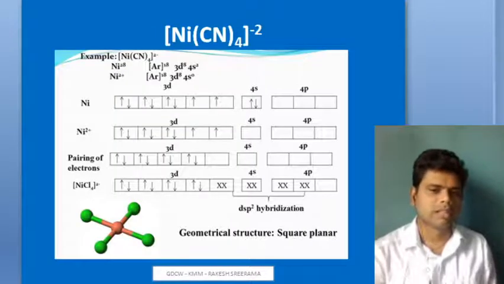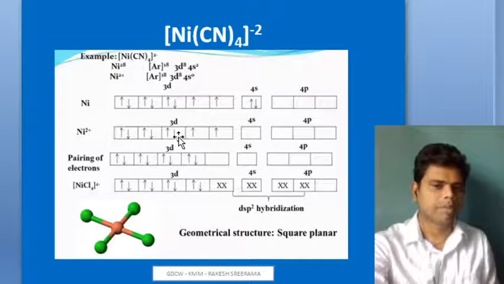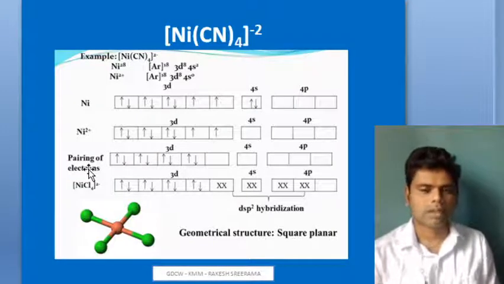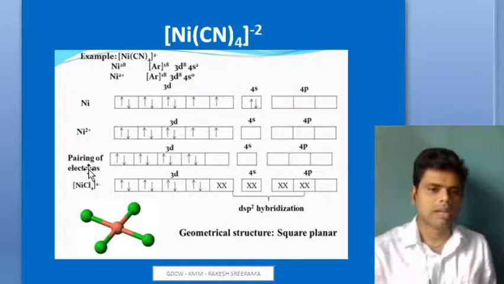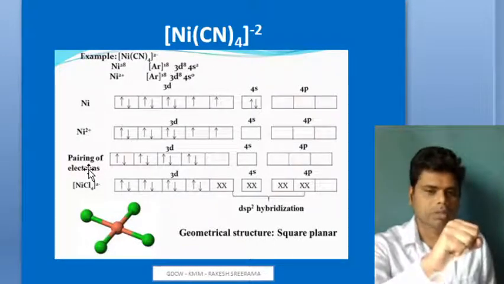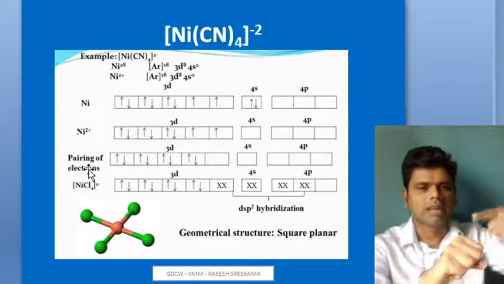Nickel plus 2 has 3d8 with three paired up electrons and two unpaired electrons, with 4s 0 and 4p also 0. Now who is approaching this nickel plus 2? Cyanide, a strong field ligand, is approaching your central metal ion Ni plus 2.